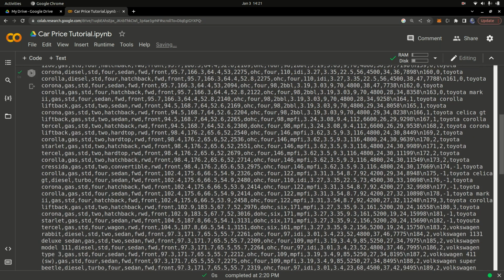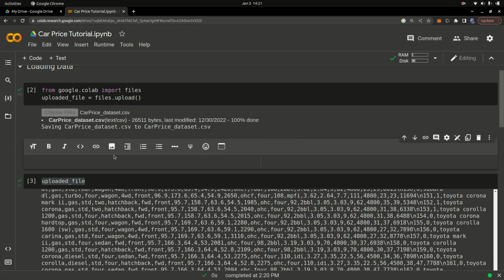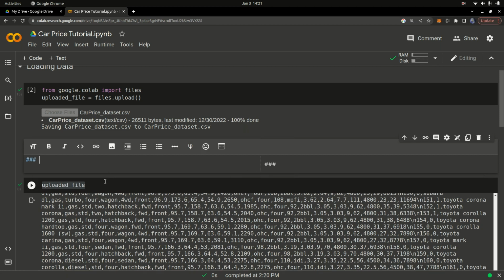But we don't want it in this format. So what you're going to do is read this file into a CSV, what we call a CSV file. Let me create another text cell right here, and I'm going to use the three exclamations just for markdown, and I'm going to simply write data analysis. We're going to analyze our car data before making a machine learning model.